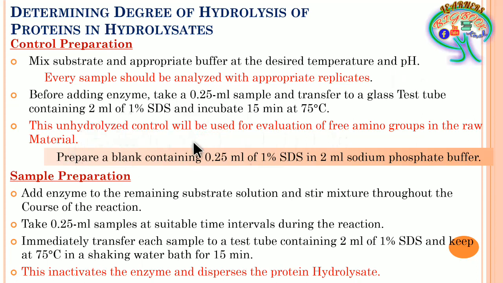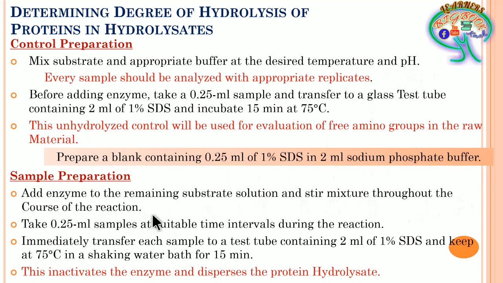Now here, when you are going to consider further, the blank preparation will be 0.25 ml of 1% SDS in 2 ml sodium phosphate buffer. This is the blank and this will be the control. Further, after taking this particular control, the rest of the mixture of the substrate and buffer at the desired temperature and pH will be added with the enzyme, and it will be stirred throughout the course of the reaction.